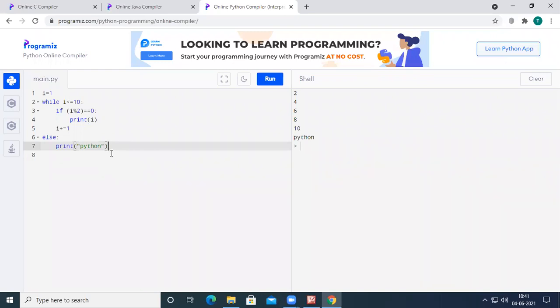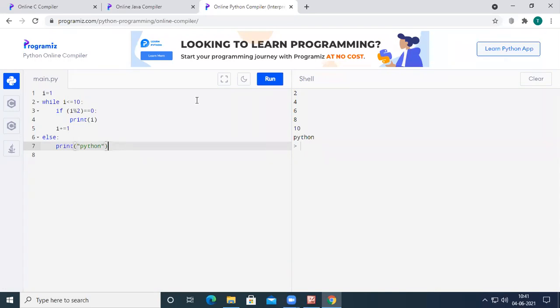So when is else executed? When the if condition fails, the compiler looks for else. When the while condition fails, the compiler looks for else. When the for condition fails, the compiler looks for else. Okay, so this is how the while loop will be in Python, and this is how we can use the else statement in Python. And with this, I'm going to close today's session.